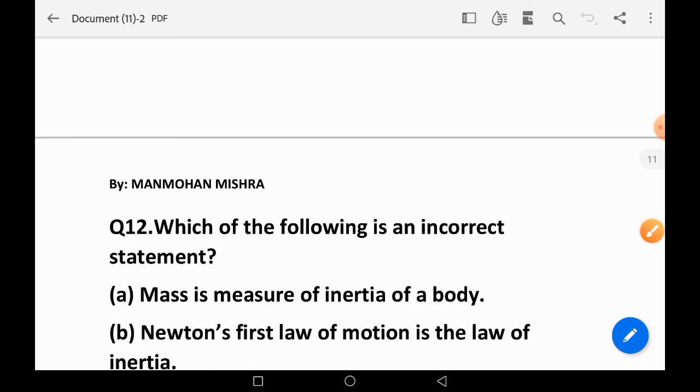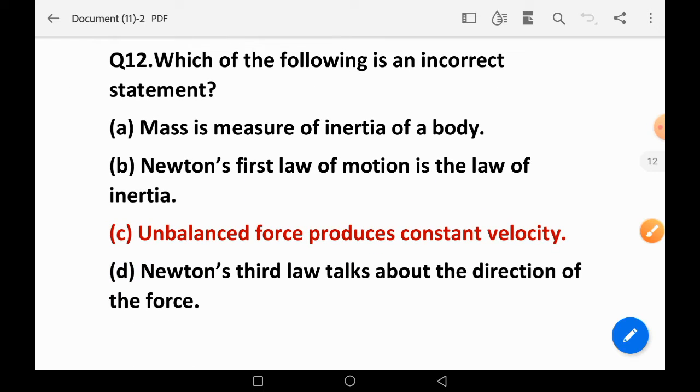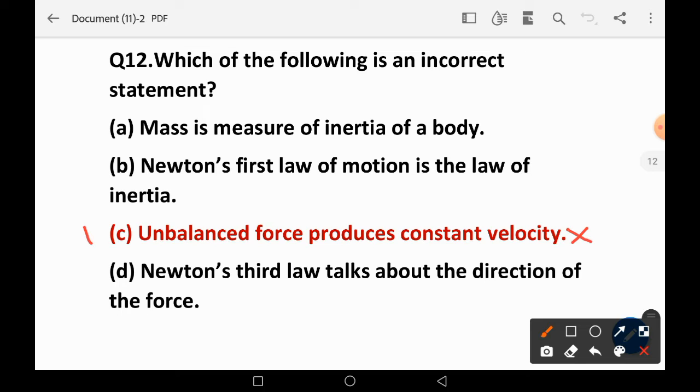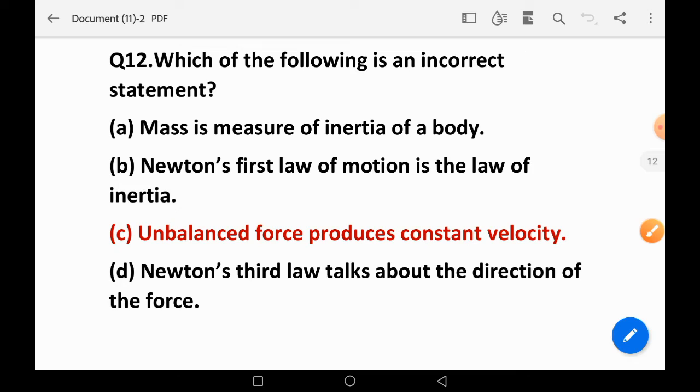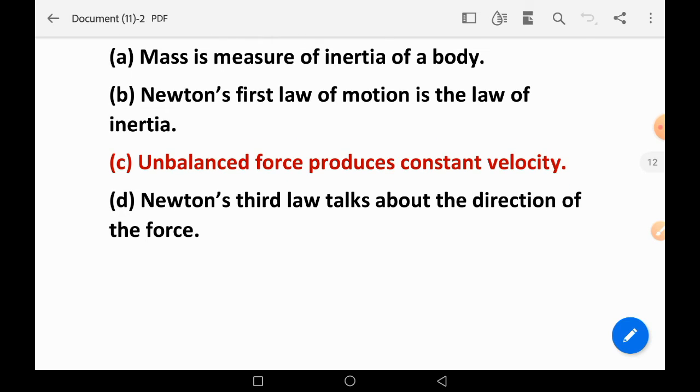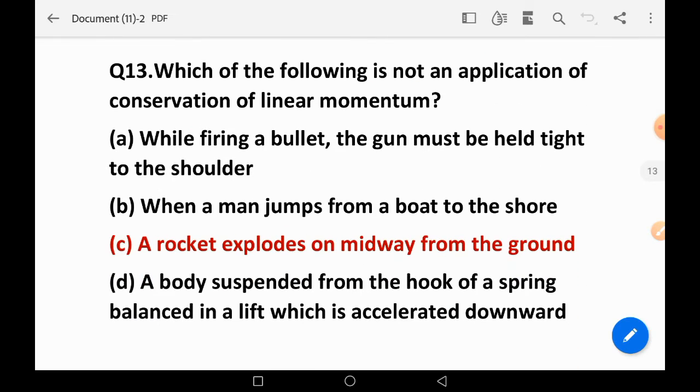Question number 12. Which of the following is an incorrect statement? Options: mass is a measure of inertia of a body; Newton's first law of motion is the law of inertia; unbalanced force produces constant velocity in a body. This is incorrect, and this is the right answer. And this other one is also correct: Newton's third law talks about the direction of forces, opposite forces.